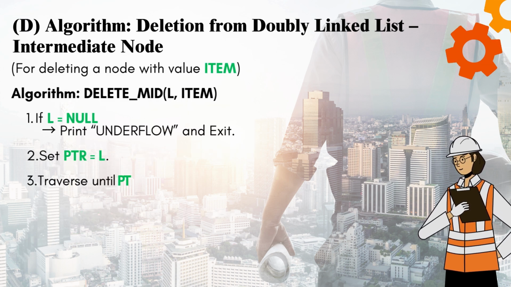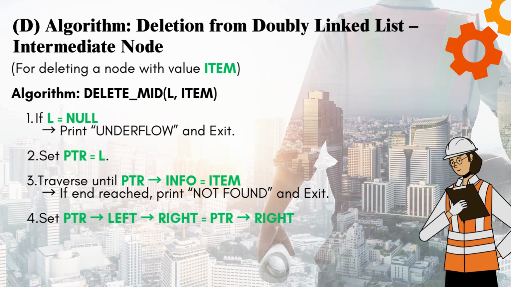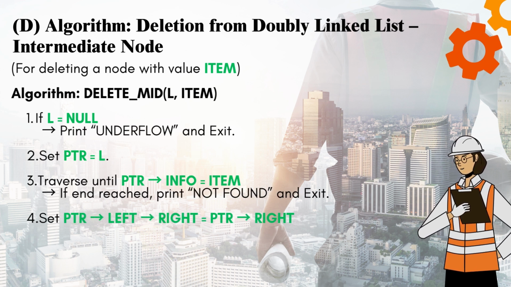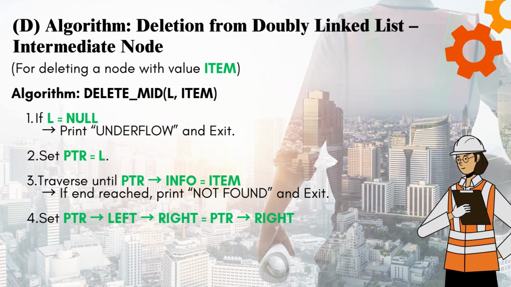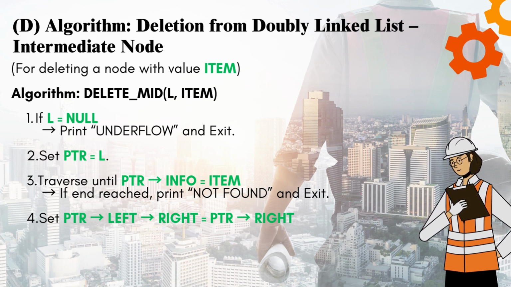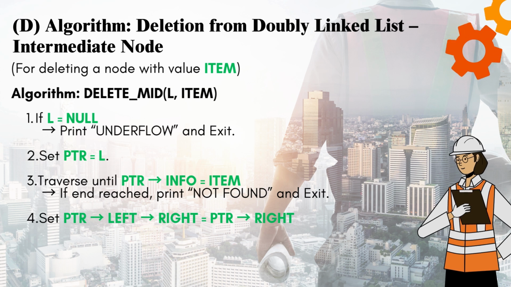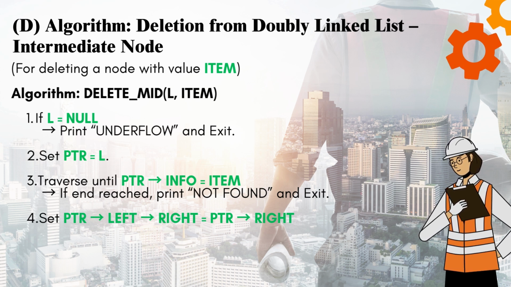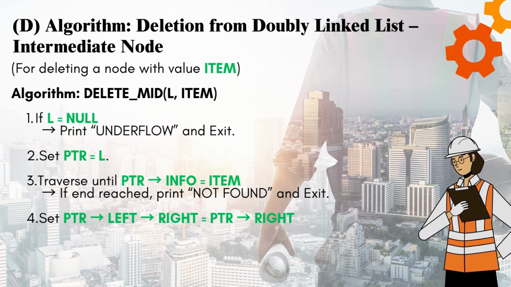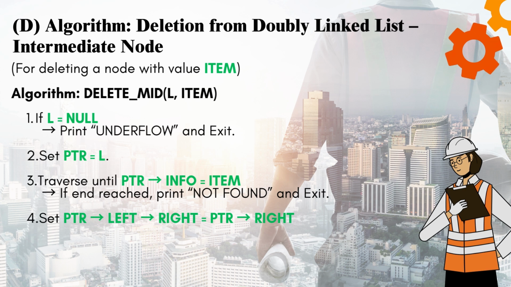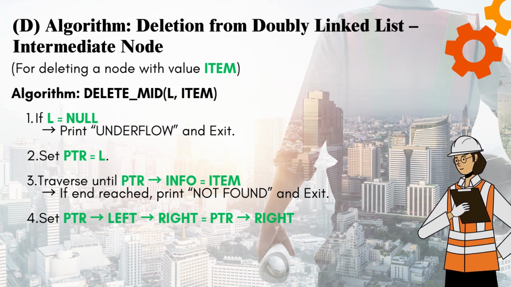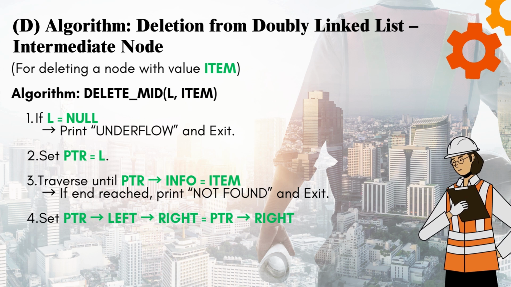D. Algorithm. Deletion from doubly linked list, intermediate node, for deleting a node with value item. Algorithm Delete Mid(L, item). 1. If L equals null, print underflow and exit. 2. Set PTR equals L. 3. Traverse until PTR->info equals item.